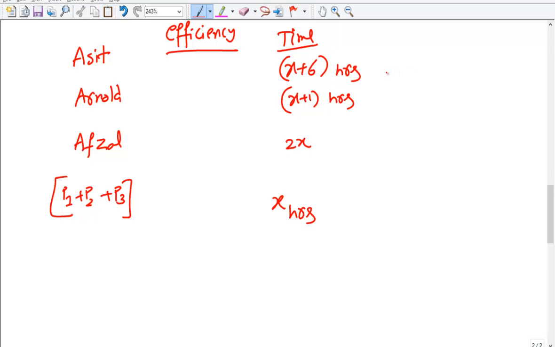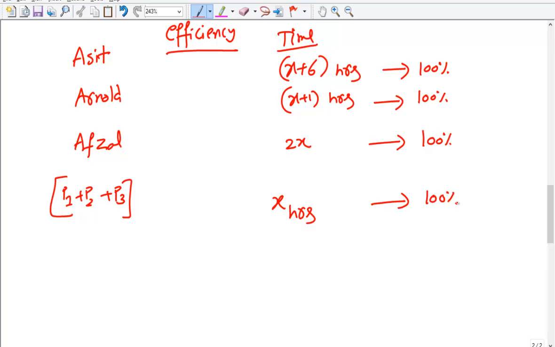Absolutely. However, in X plus 6 hours, Asit would finish 100% of the work. In X plus 1 hour, Arnold would finish exactly 100% of the work. And the same is the case with Afzal in 2x hours. The same is the case when all of them are working together. So these X hours, X plus 6, X plus 1, 2x are the times they take, either combined or individual, to finish 100% of the work.